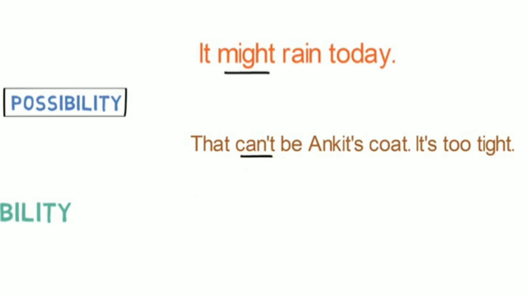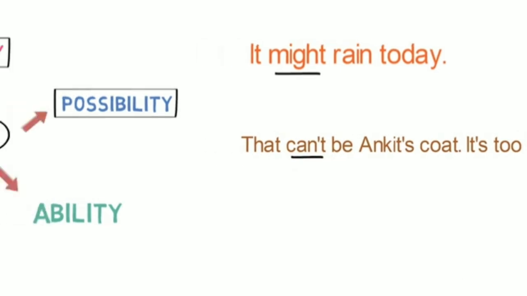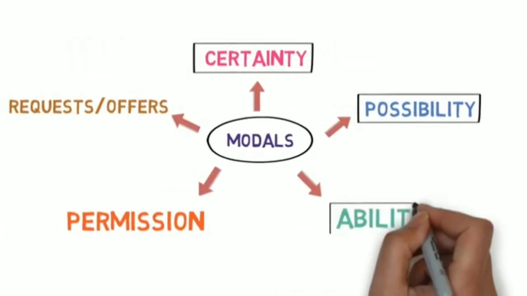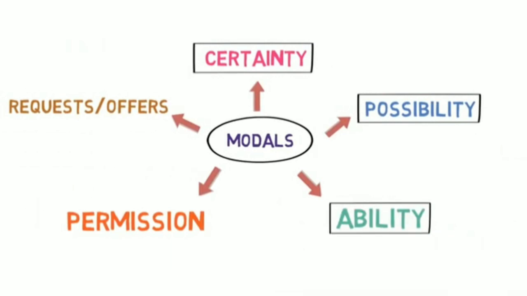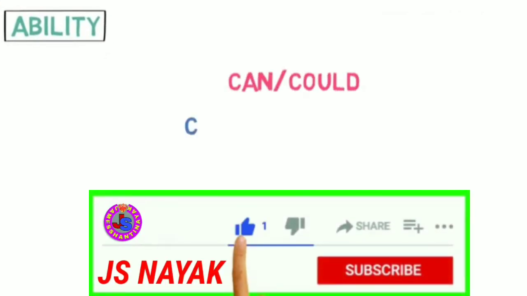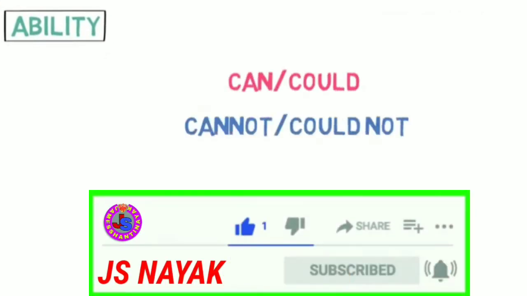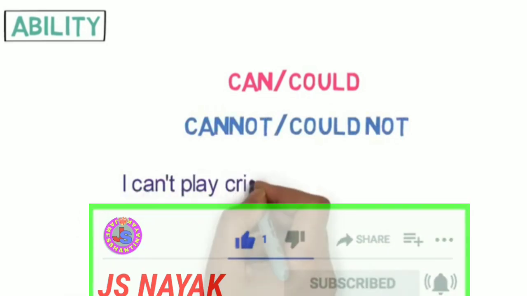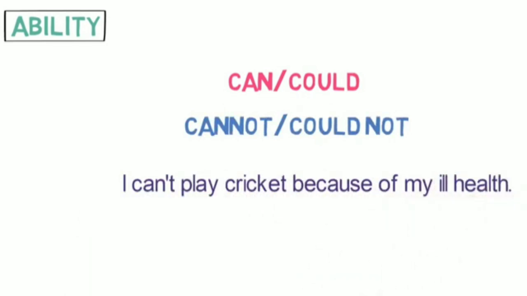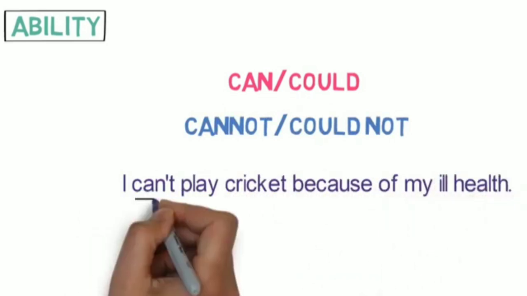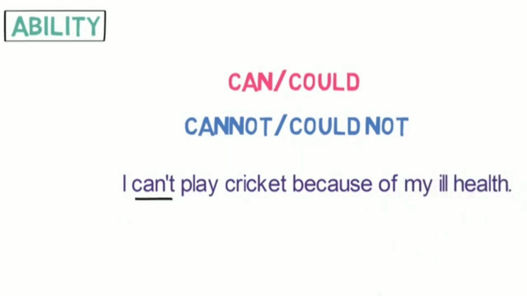Let's look into the next expression the modal verbs express. Ability. We can use can and could to talk about a skill or ability. In the negation, we use cannot or could not. For example, I can't play cricket because of my ill health. Here, can't shows the inability.